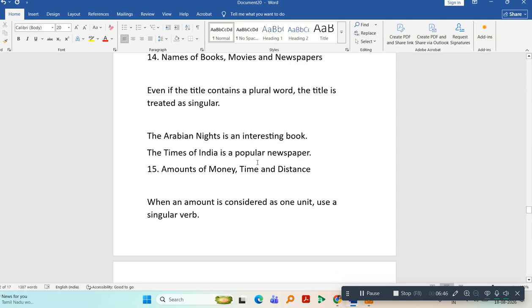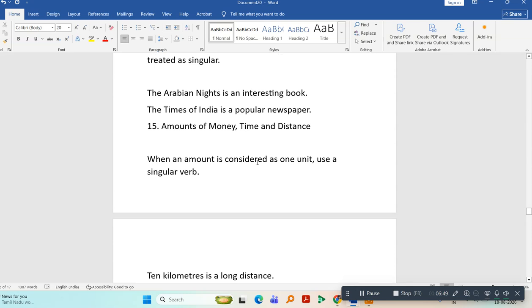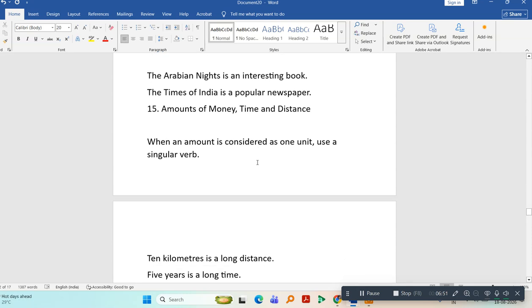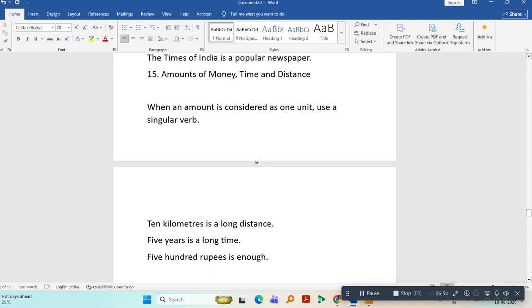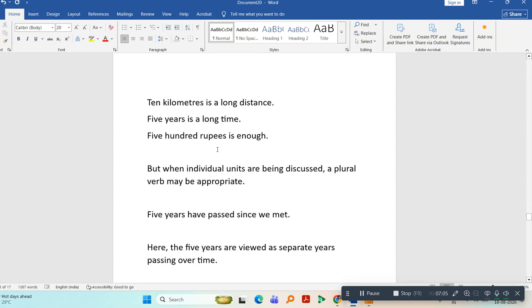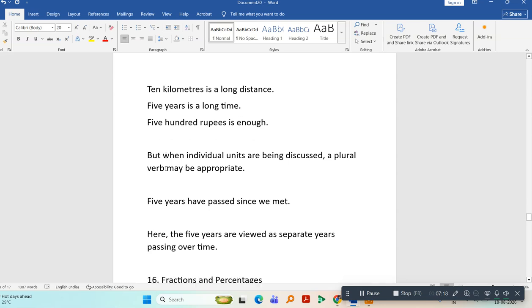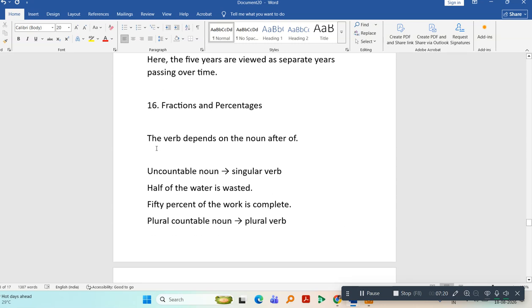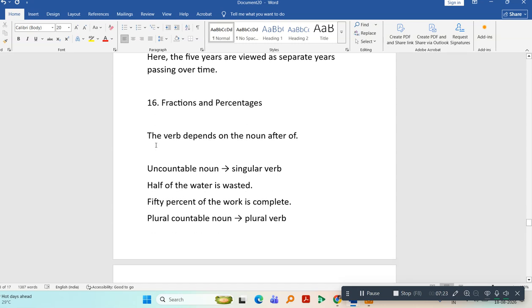Amounts of money, time, and distance. When you're talking about the amount of time, distance, and weights, measures, then you have to use singular verb. For example, 10 kilometers is a long distance, 5 years is a long time, 500 rupees is enough. So, when a whole amount is discussed, you will use singular verb, not plural verb. When you are talking about individual units, then it's better to use plural verb. 5 years have passed. Whenever you're talking about fractions and percentages, then use singular verb.